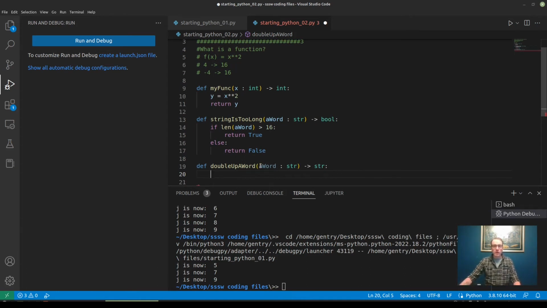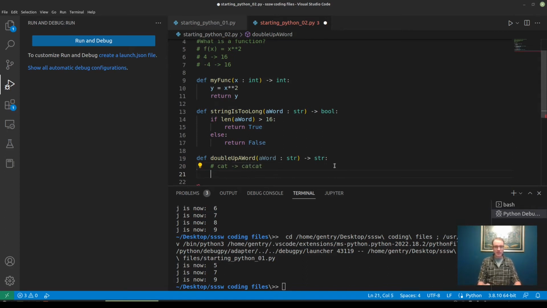And now, how do we take a word and double it? Let's just think about this. If they input cat, we want to output cat cat. And if they input, I don't know, segue, we want to output segue segue.